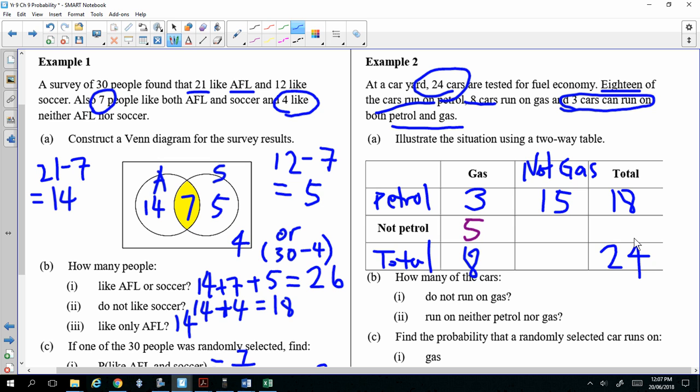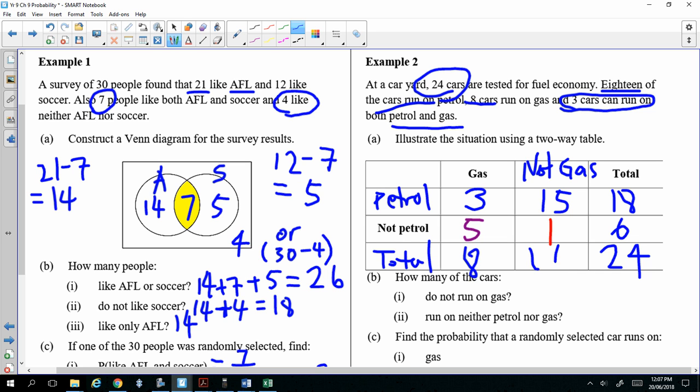So that tells you how many don't run on anything, or must be electric: 1. Because there's 5, so 6. Okay. 24 minus 8 is 16, so you should add up correctly.